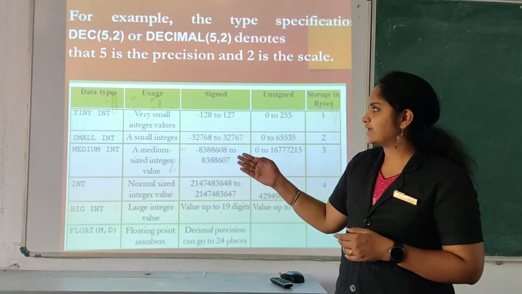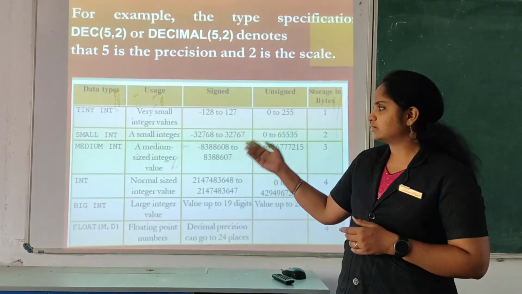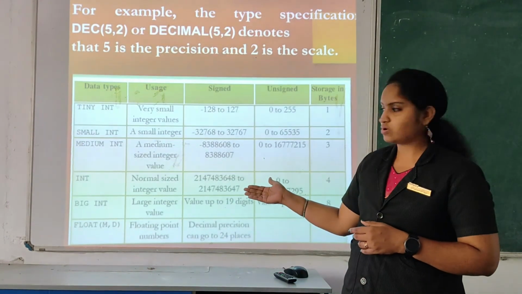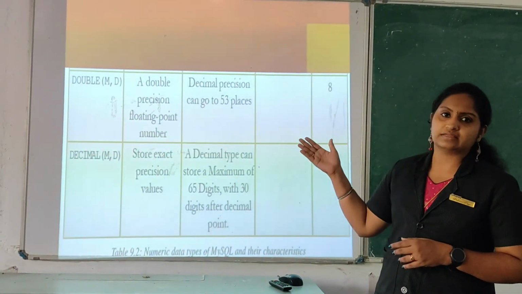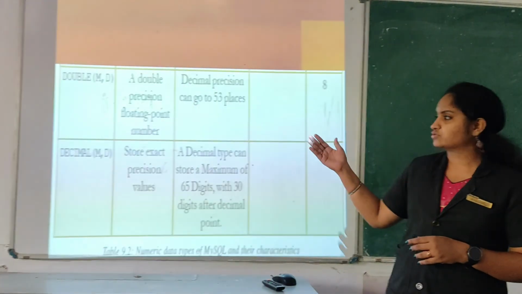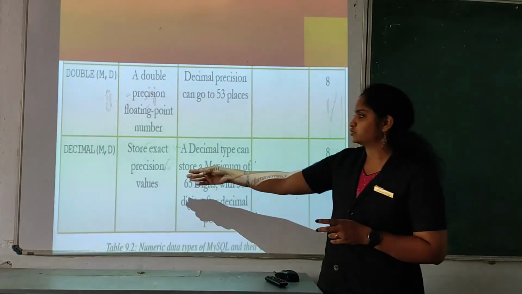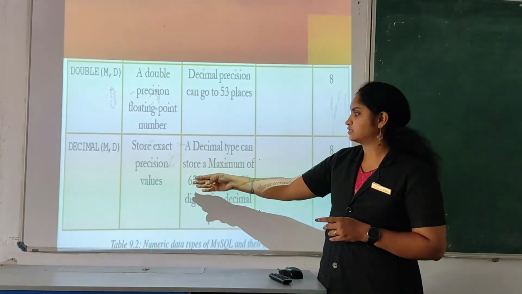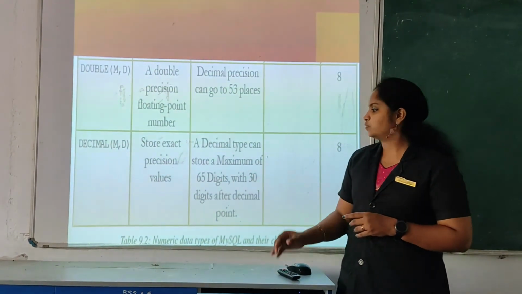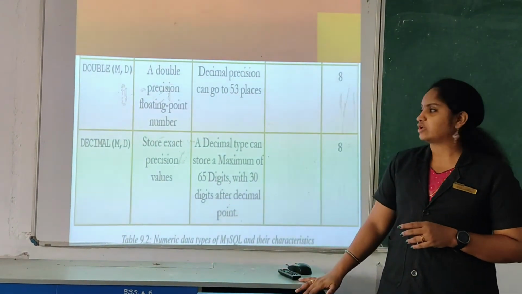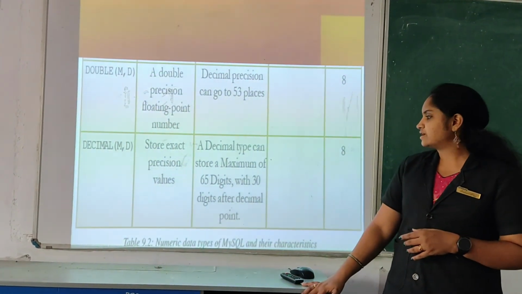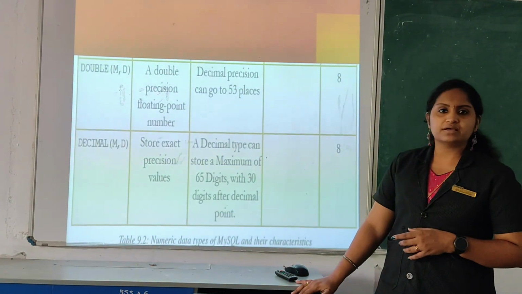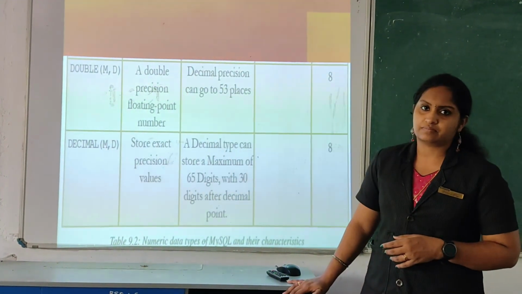Here we have tiny integer, small integer, medium integer, like that. Floating point numbers, and double means lengthy floating point values, and decimal stores exact precision values. If you want precision content, we can use the different data types. So these are the contents about the numeric data type.